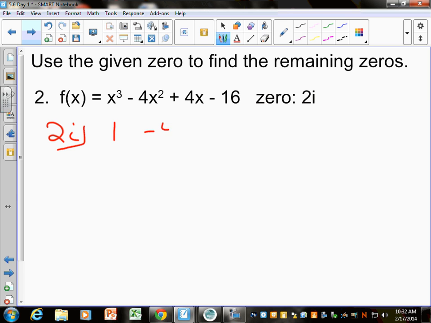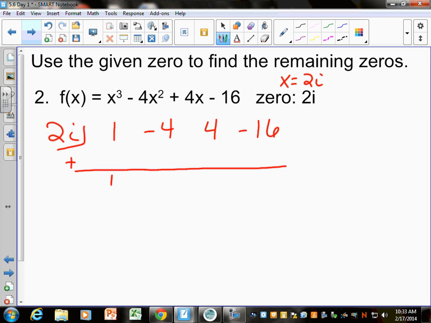1, negative 4, 4, negative 16. We have to use 2i because it's the actual 0, right? It's not like x plus 2, where you just pull off a negative 2. Like this is already the 0. They're telling you the 0 is x equals 2i. So we're going to have to divide this out, and we're going to have i's in this problem. So you got to bear with me here, right? There's some good math here.